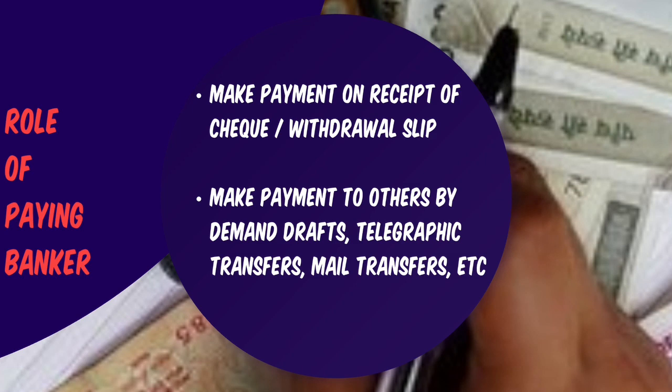So there are blanks provided where the customer just needs to fill up the information. With this check leaf, the customer can withdraw money from their account. The check leaves are provided so that the customer can just fill up the amount and the details of the payee and put their signature on it.